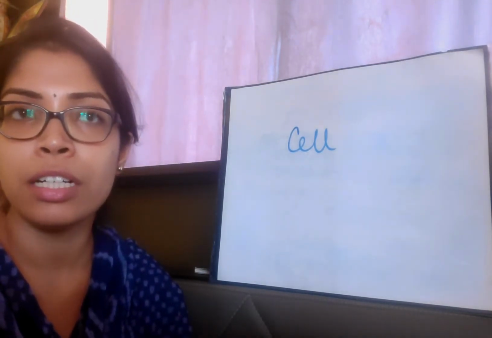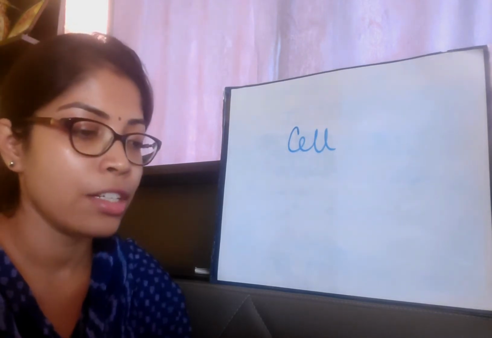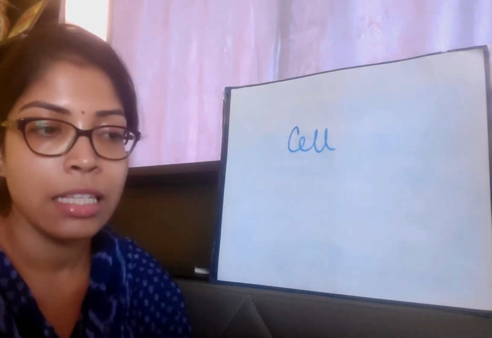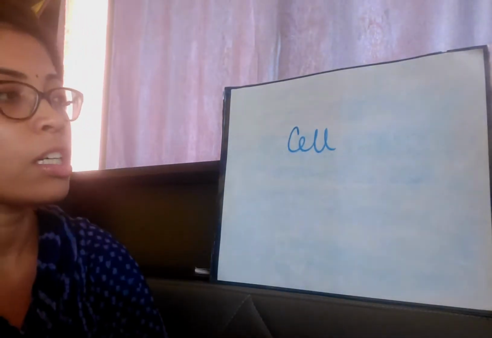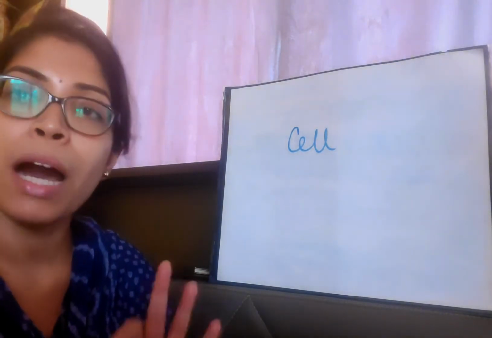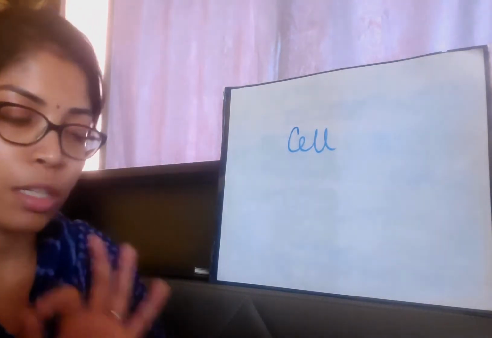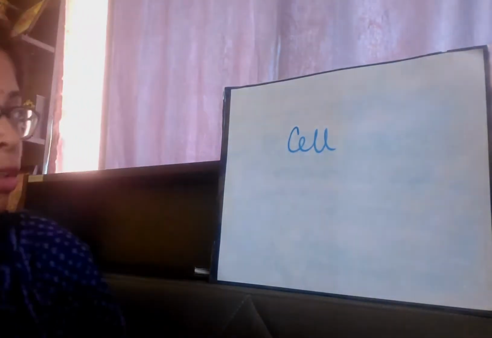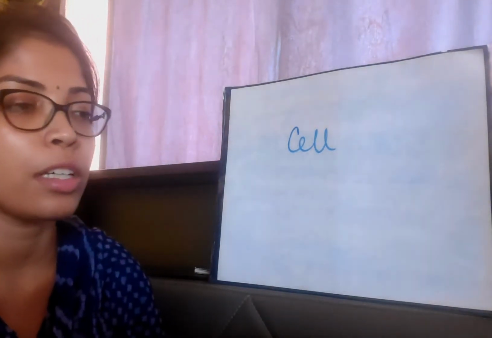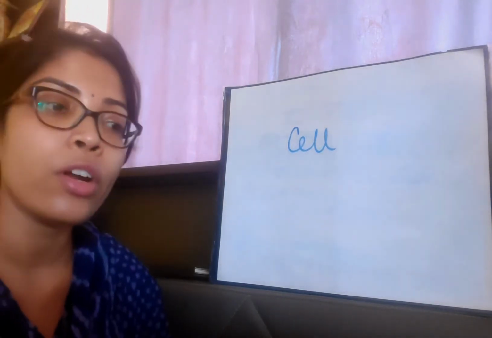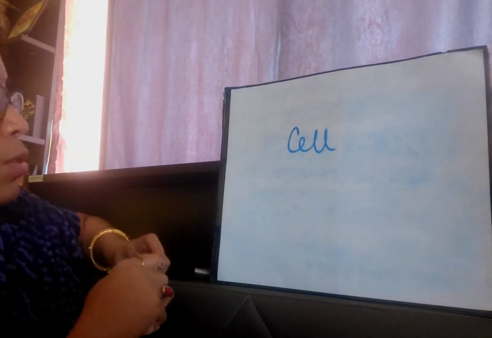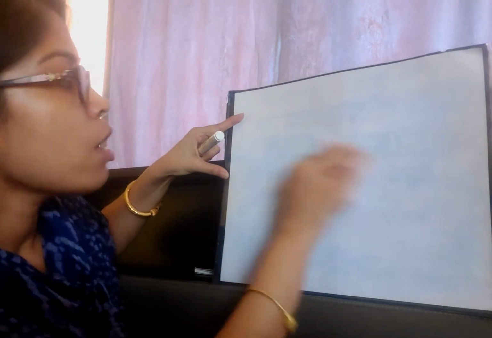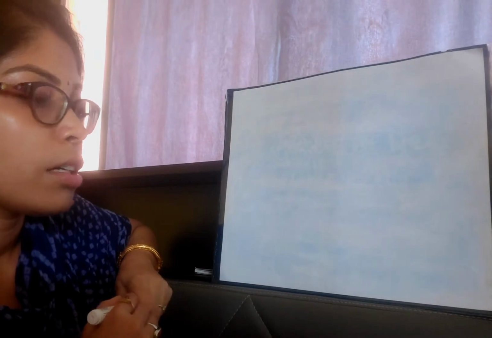You have learnt about cell in class 9, and you already know that cell is the structural and functional unit of life. It is also the smallest part of an organism, because we know that an organism is made up of different organ systems. Let me write it down for you so you will be able to understand how cell is the smallest part of an organism.